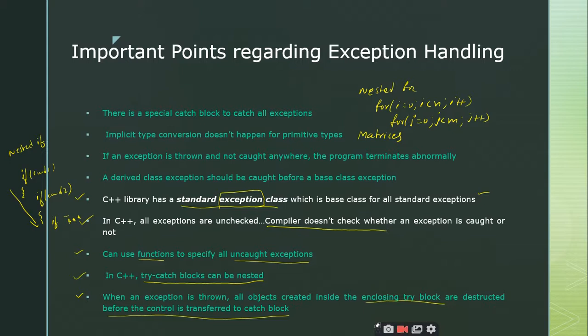The next point is that try catch blocks can be nested, right? We can nest any number of try catch blocks, but remember that the corresponding catch block should be defined immediately after the corresponding try block. Don't separate them. Try catch blocks should never be separated. In this example we have also discussed that we can rethrow an exception by using a simple throw statement, right? And the last point is that when an exception is thrown, all the objects created inside the try block will be destructed automatically by the compiler before the control is transferred to the catch block.